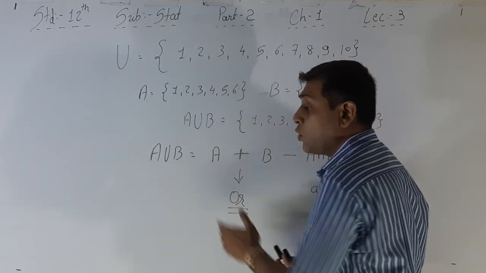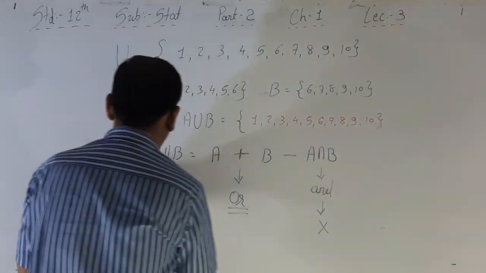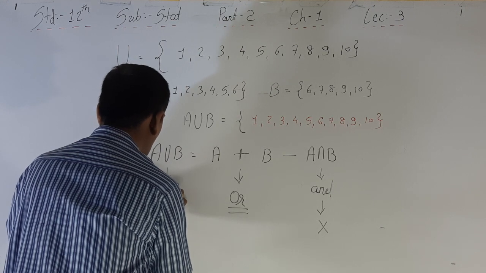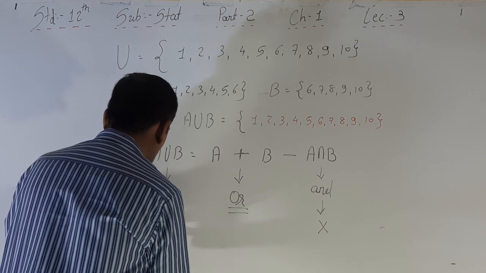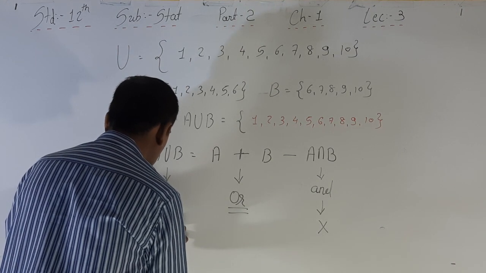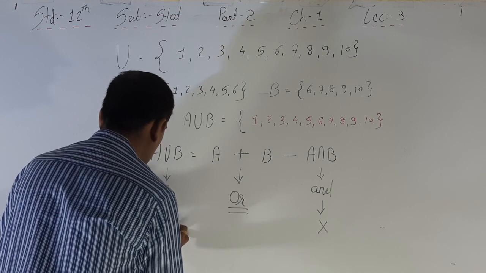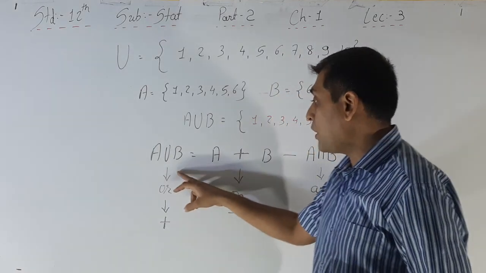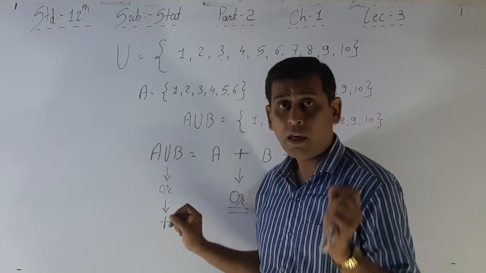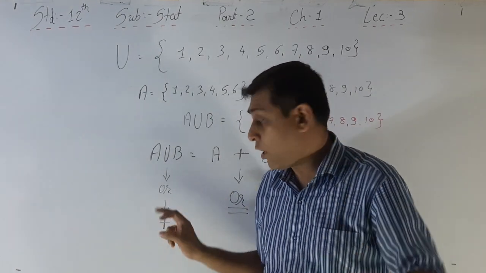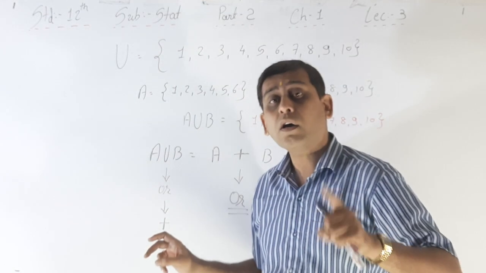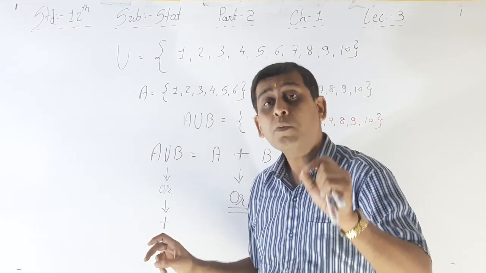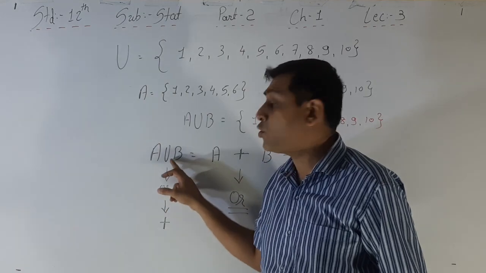See, whenever union is there, the meaning of union is or, and the meaning of that is plus. Union means or. See, occurrence of A or occurrence of B or occurrence of A and B both, that is, or means union.